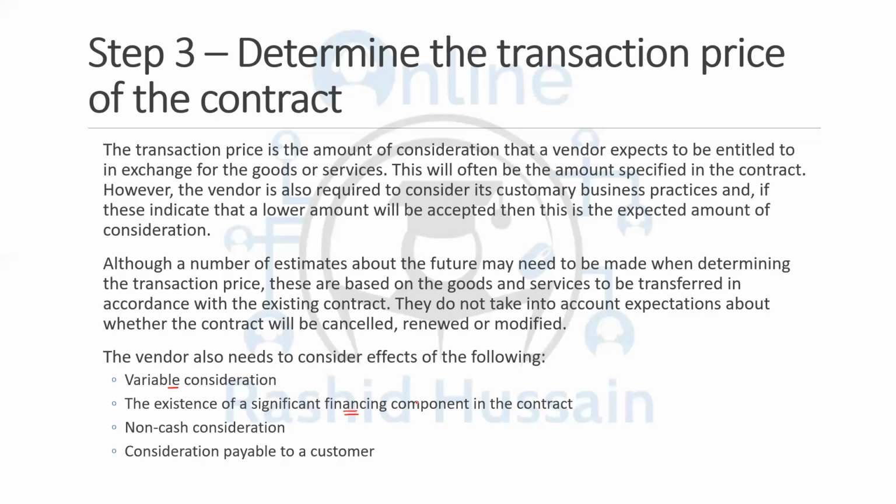The standard says that if you are going to get the payment in the future, today you're going to calculate the present value of it. The present value should be recorded as the revenue, and the same unwinding concept which we have studied in other standards will be applied over here, that you're going to bring the amounts to the present value and then systematically you're going to unwind it.